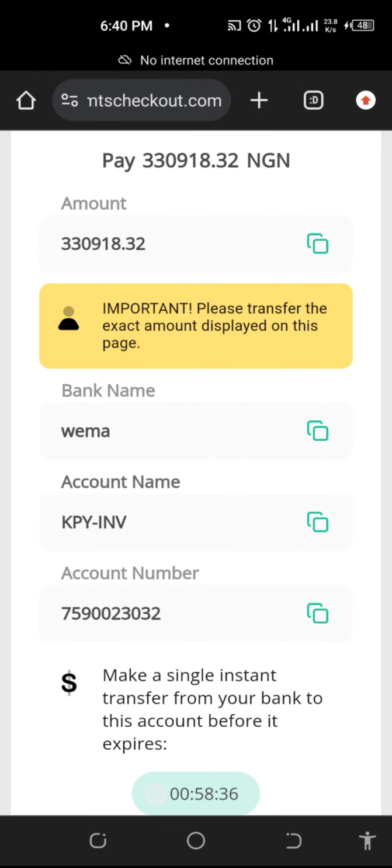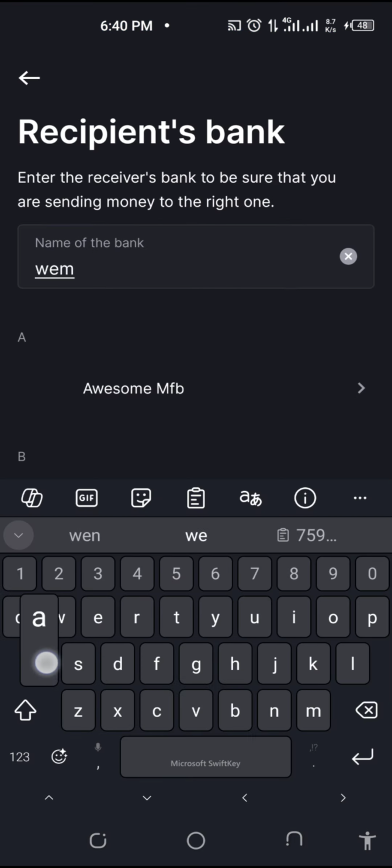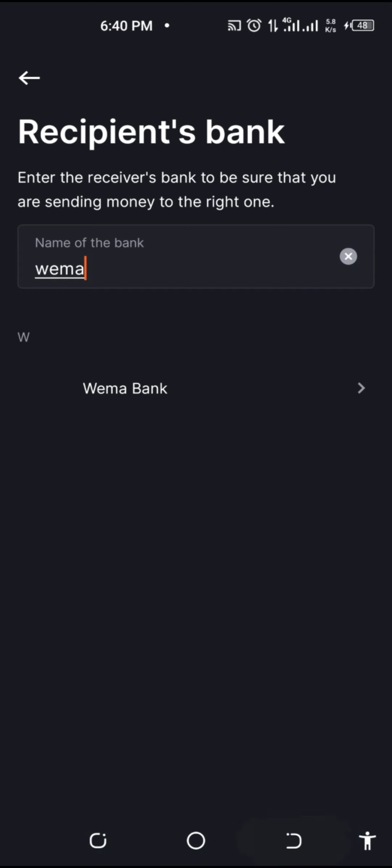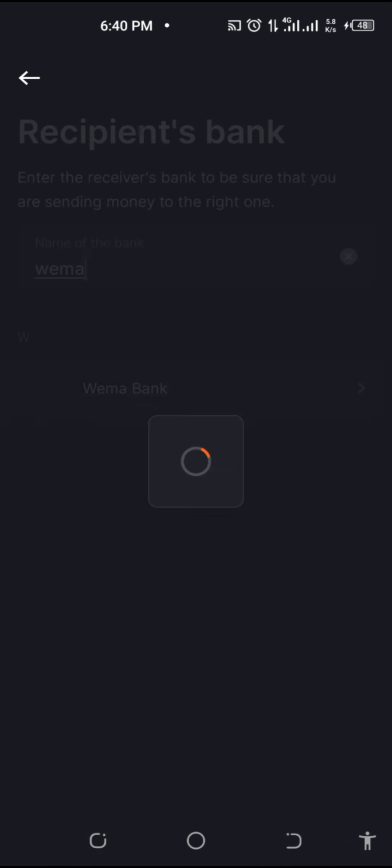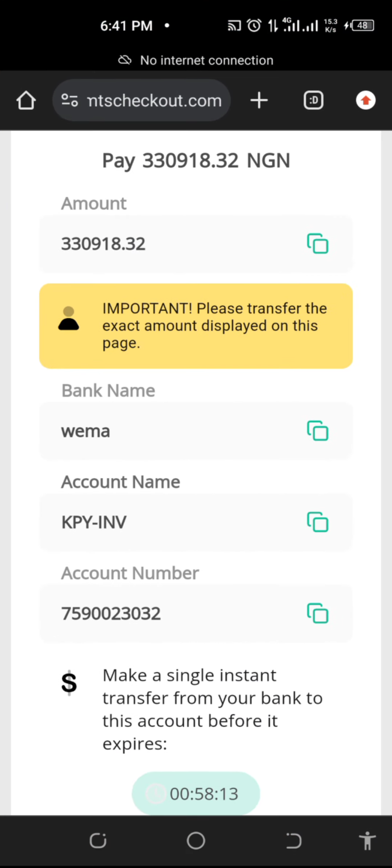Let's double check. Bank name Wema Bank. So I'll just search for Wema Bank. Then what is the account name? Kora KPY INV. To double check, account name KPY INV. It is the name. Account number ends with